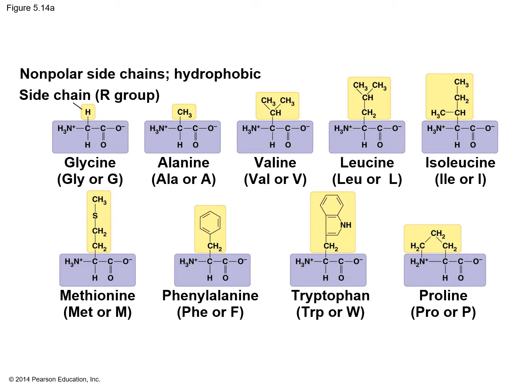Here are some side chains highlighted in yellow, and they also then can have functional groups associated with them. And these functional groups have different chemical properties that put the amino acids into these different groups. So everything on this slide is considered a hydrophobic amino acid based on the hydrophobic side chains that are contained in those amino acids. So if you look here, all of these highlighted in yellow are hydrophobic. If we look at the backbone of the amino acid, notice they all have an amino group, a central carbon with a hydrogen attached, and a carboxyl group. So that's inside the blue box for each of these.